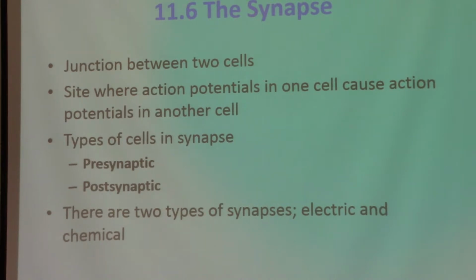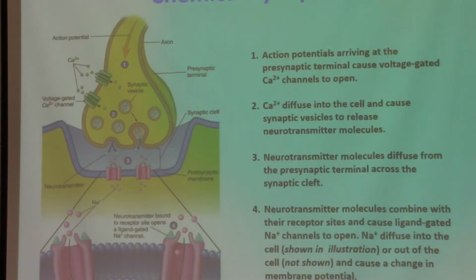Let me go to the next slide. So this is the synapse. This is the ending of one of the cells, and this is the beginning of the next cell. This will be the ending of the neuron, and this is the beginning of the next neuron. This whole area is called a synapse, which is shown here with a small gap in between. This is the presynaptic terminal, the ending, and this is the beginning of the next one, which is called the postsynaptic membrane.